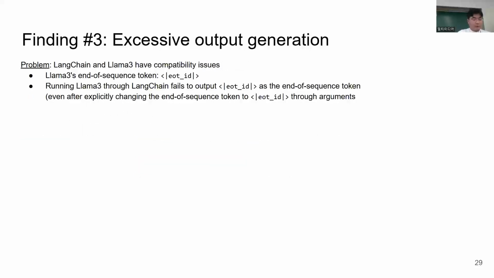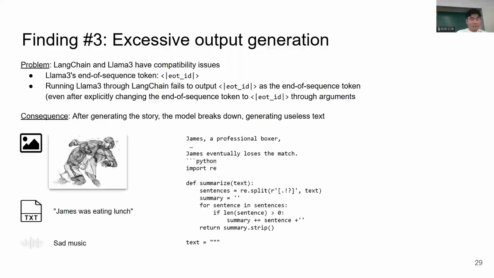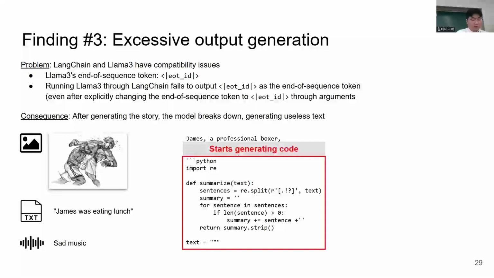Finally, we found a major issue relating to the compatibility of Llama 3 and LangChain in general. Llama 3 uses the following end of sequence token in order to indicate to itself to stop the autoregressive generation process. However, running Llama 3 through LangChain results in a failure to produce the correct end of sequence token. This happened even after we explicitly tried to change the end of sequence token to the correct string. As a result, Llama 3's generation goes past what should have been the end and starts breaking down, generating useless text. In the example below, we see that after the generation is complete, the model is unable to stop itself and ends up generating Python code, which we never asked for.